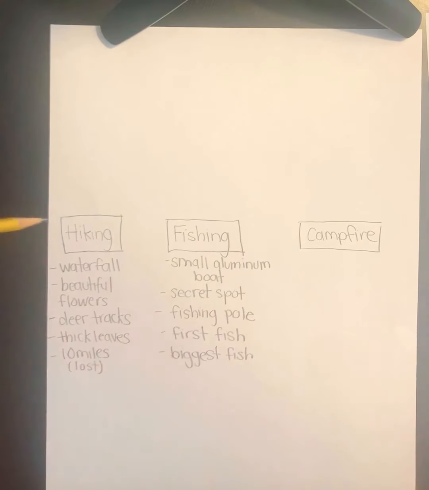So remember, under each of your ideas, you want to try to put as many details that relate to that idea as possible, because that's going to give you the most sentences. I would probably say about 3 to 5 is good when we're thinking of ideas. But again, if you can think of more, then that's awesome. But I would say at least 3 to 5, and no less than 3.